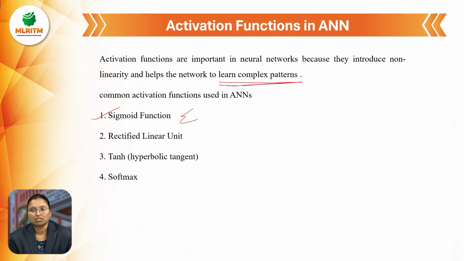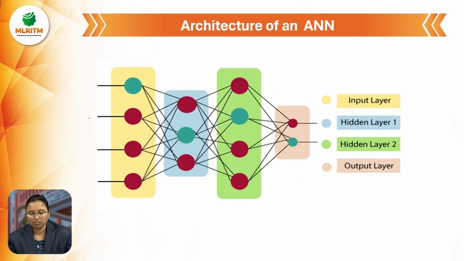And the next one is the softmax. These are all used as activation functions, but up to now we have used only the sigmoid function. And the next one is the architecture of the artificial neural networks.